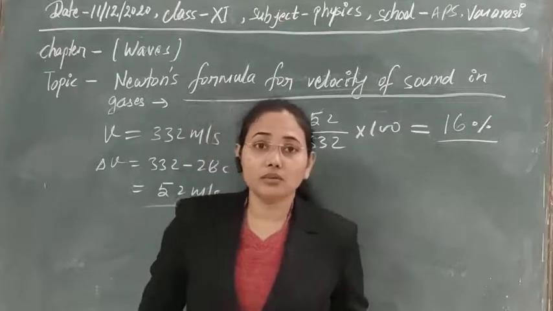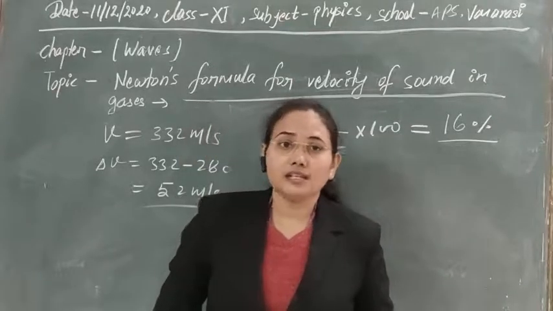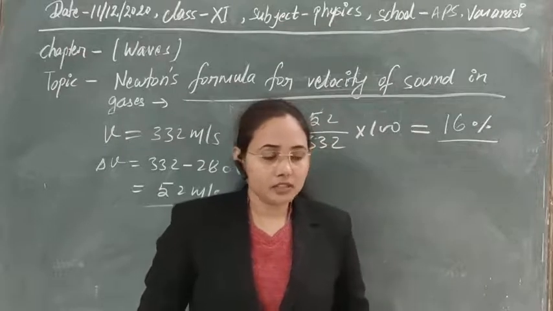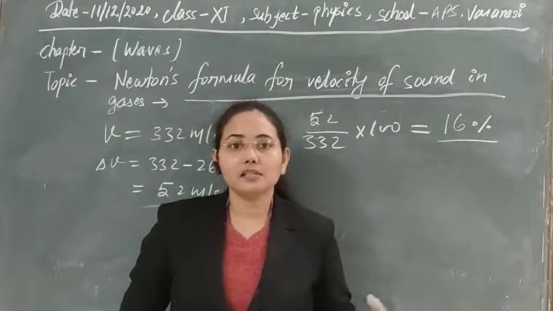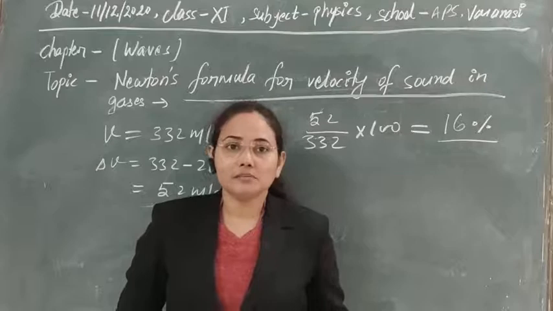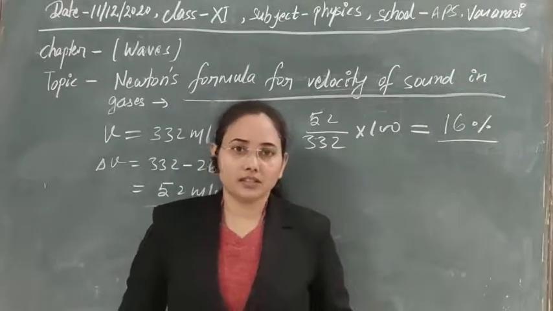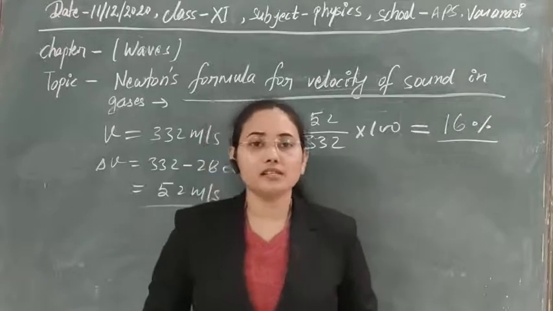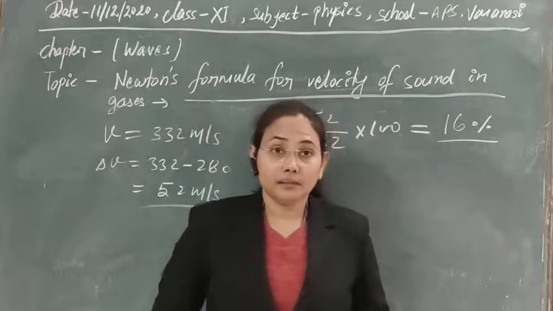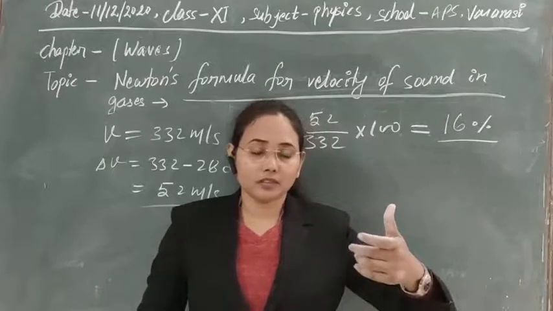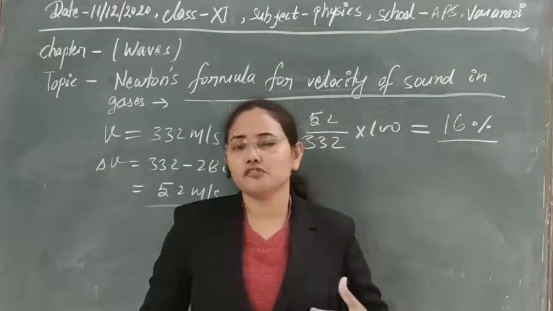So Laplace told us that Newton's assumption was wrong. Actually, Newton assumed that the system is isothermal, so that assumption is wrong. He proved that there are two reasons for this. First, the production of compression and rarefaction is very rapid.